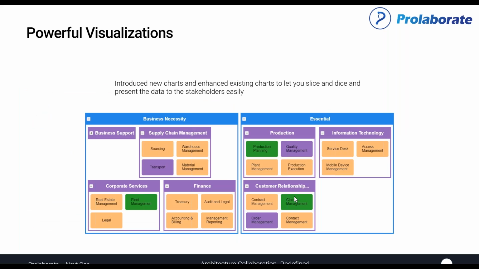And the powerful visualizations, again, these visualizations are currently supported in Prolaborate as well, but there was several feedback on presentations and the way it's represented, to make it even more intuitive and obvious for the stakeholders. So we have incorporated them and have included some state-of-the-art visualizations that will help us maximize the value from your EA data and present it to the right stakeholders.